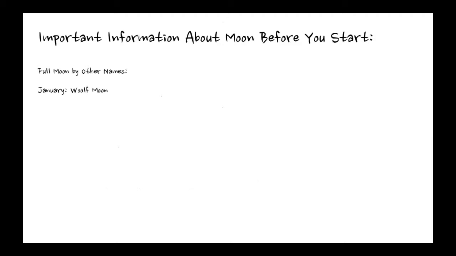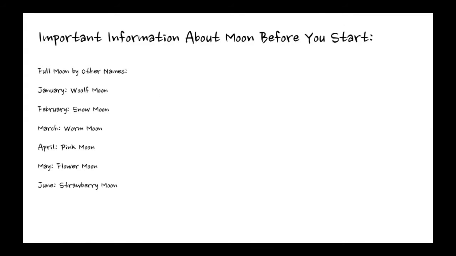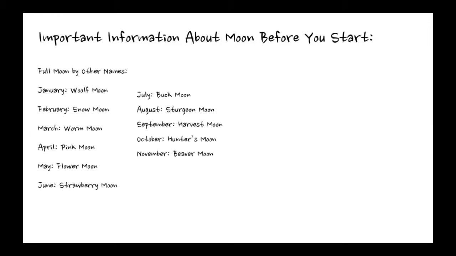In January it's wolf moon, February snow moon, March warm moon, April pink moon, May flower moon, June strawberry moon, July buck moon, August sturgeon moon, September harvest moon, October hunter's moon, November beaver moon, December cold moon, blue moons and supermoons. Then we have the volume of the moon, which is about 21.9 billion cubic kilometers.